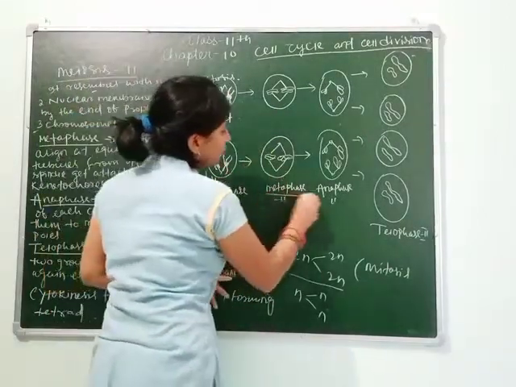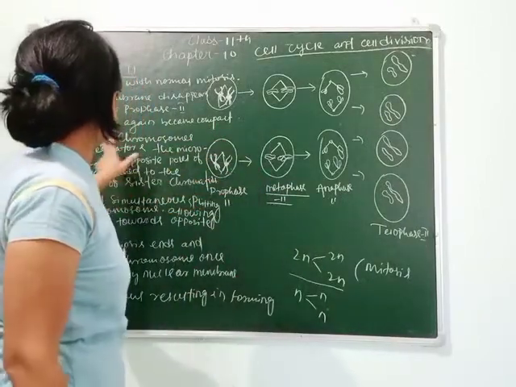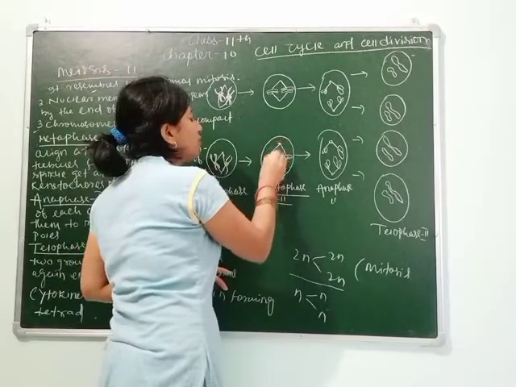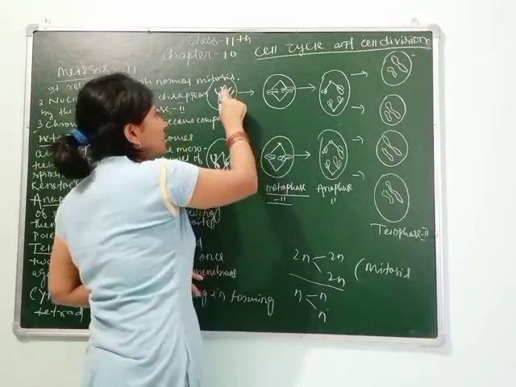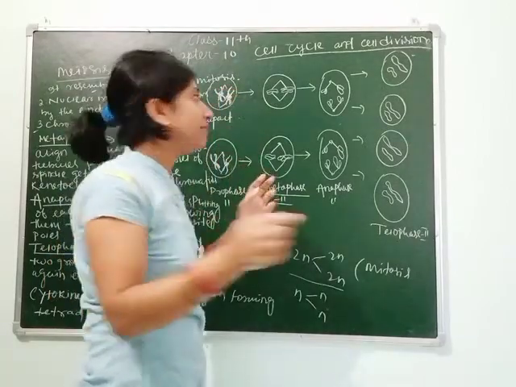Then this is metaphase 2, which we are studying now. What is said is that in metaphase 2 chromosomes align at the equator. Equator means this, and this is the pole. Here you can see the chromosomes are in pairs and have no spindle fibers visible.